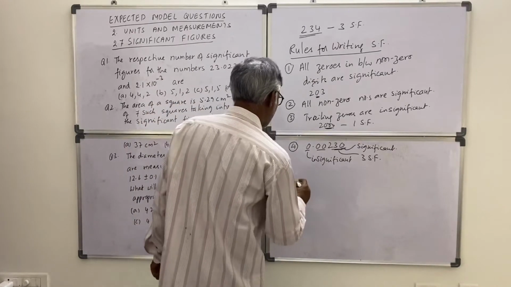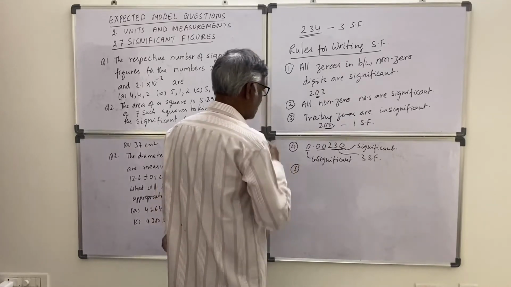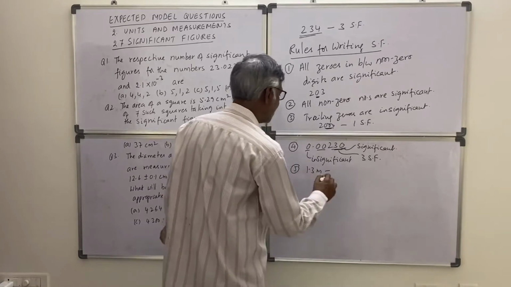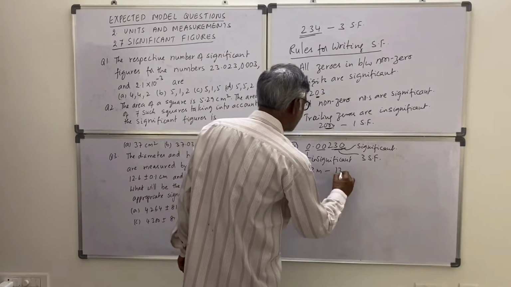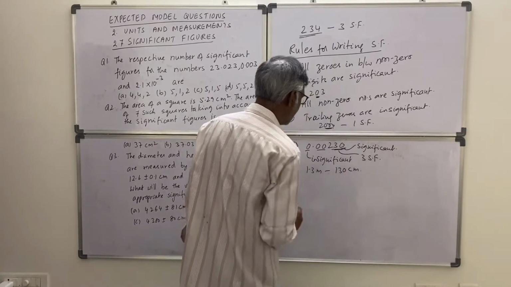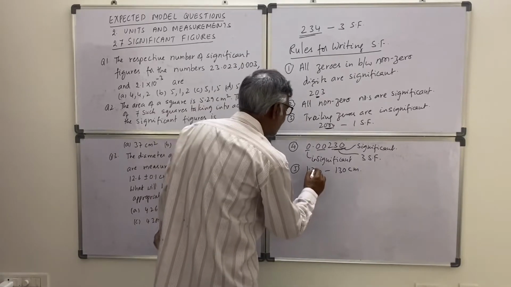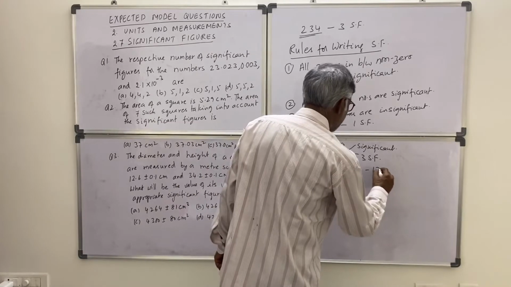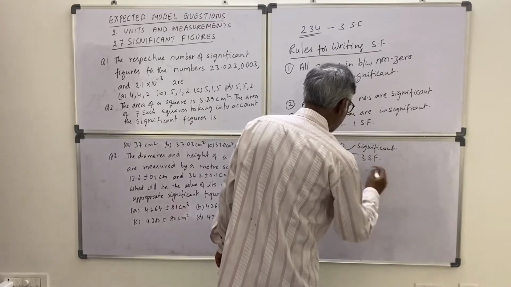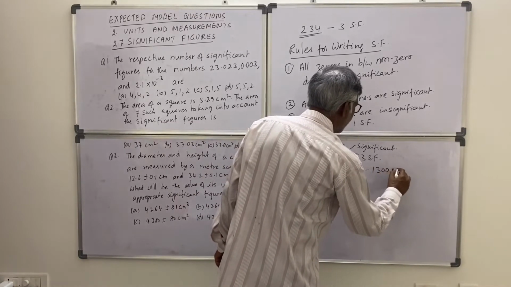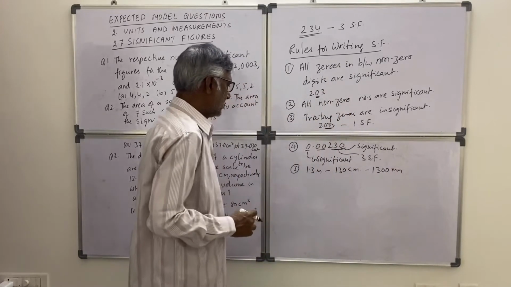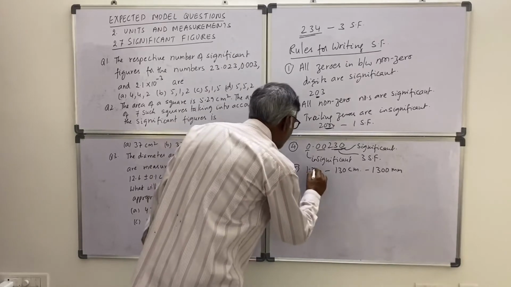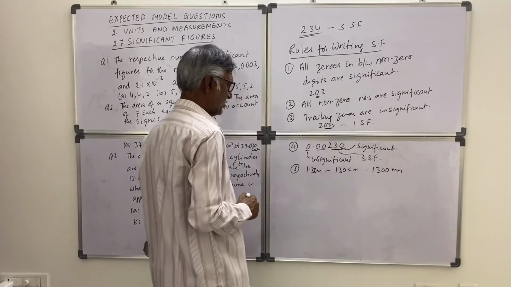Suppose if you are writing 1.3 meter, if you are changing into centimeters, this will become 130 centimeters. Okay, suppose if I am writing 1300 mm. Suppose 1.30 meter is there.